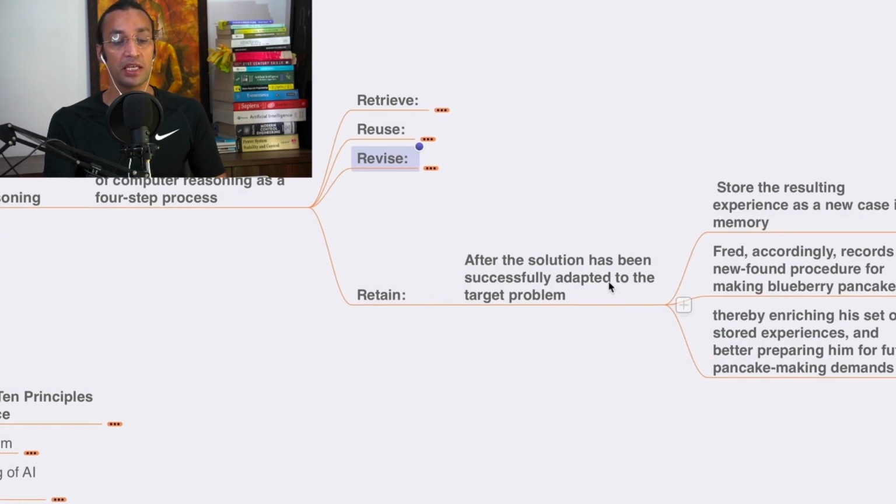Okay, retain. After the solution has been successfully adapted to the target problem, store the resulting experience as a new case in memory. Fred accordingly records his newfound procedure for making blueberry pancakes, thereby enriching his set of stored experiences and better preparing him for future pancake-making demands.